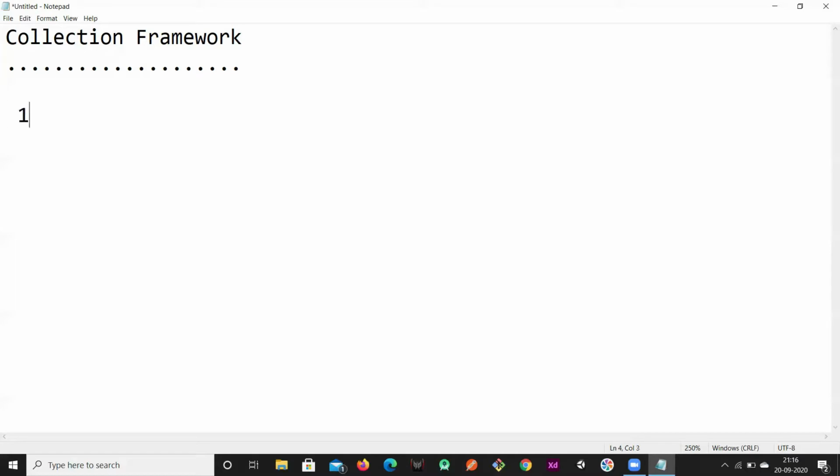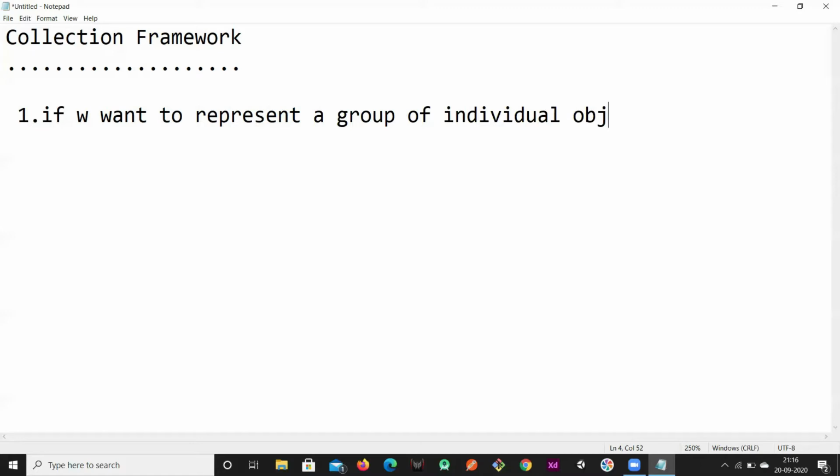First we'll discuss what is the need of collection framework and what is basically a collection. If you wanted to represent a group of individual objects as a single entity, then we'll go for collection.